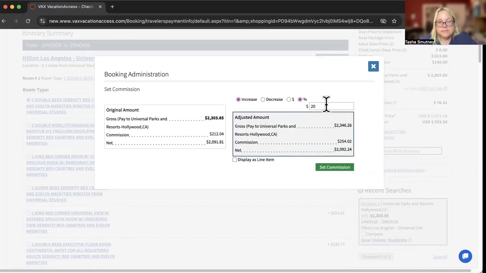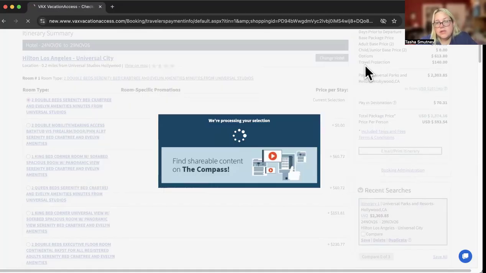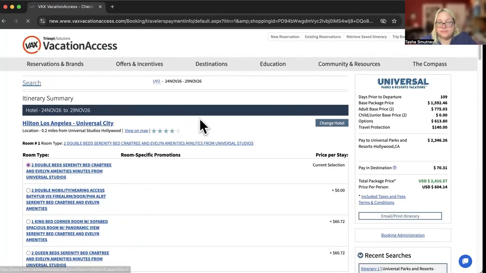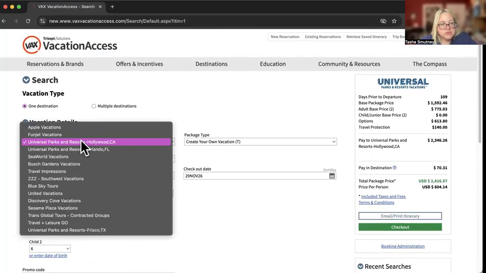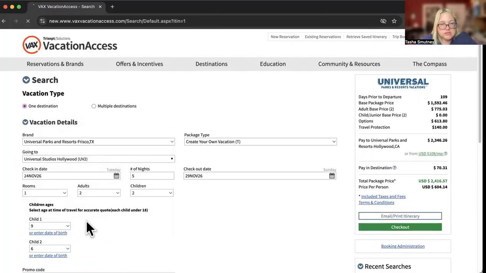Okay. So you can do that as well. Now, we're going to start over so I can show you the other two. We'll start with the kids in Texas. So Universal Parks and Resorts Frisco, Texas.